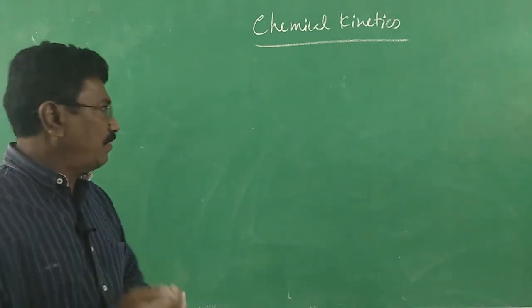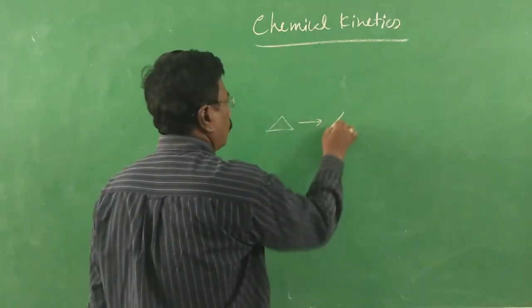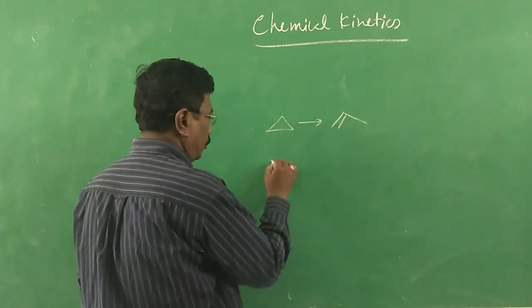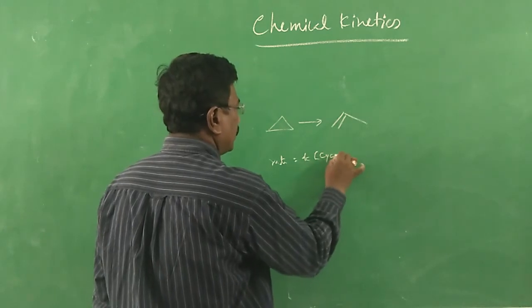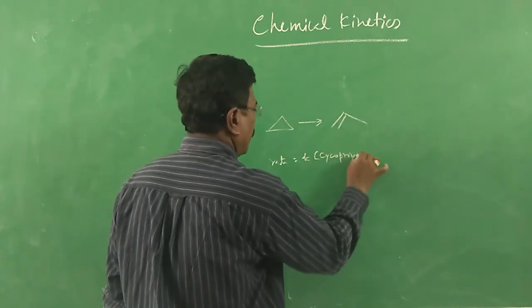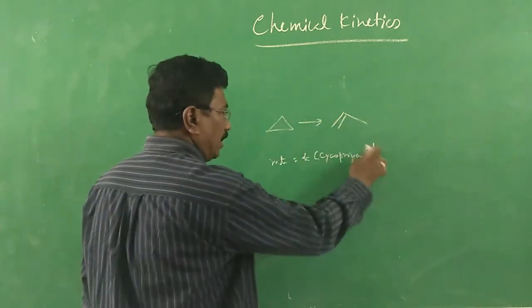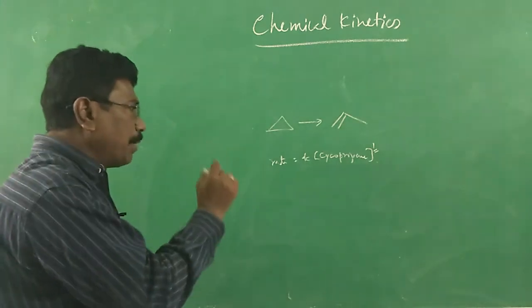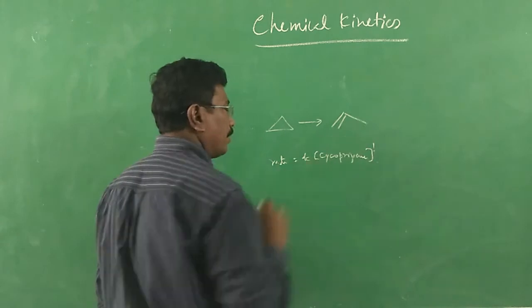For certain reactions, for example, the conversion of cyclopropane into propene, the order is said to be 1. So, rate is equal to rate constant into concentration of cyclopropane. That's what we have written. Its order is 1. The sum of the powers of the concentration terms found in the experimentally determined rate law is said to be order. All right, that we have seen.